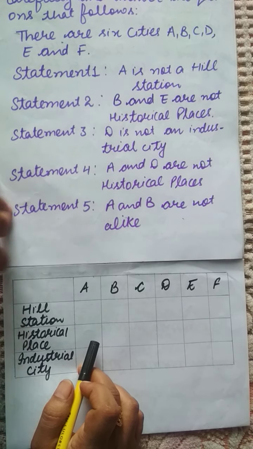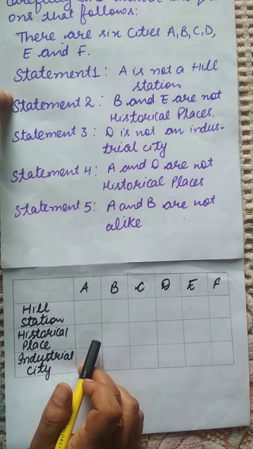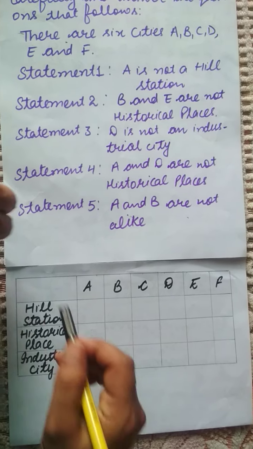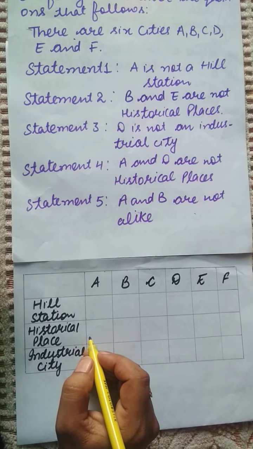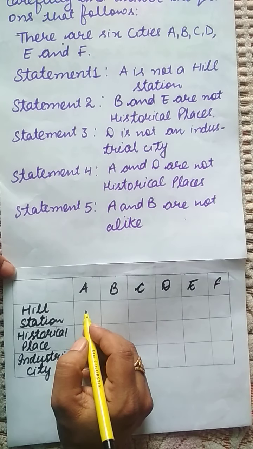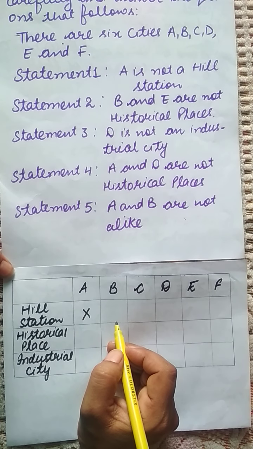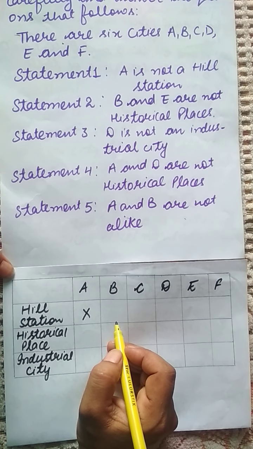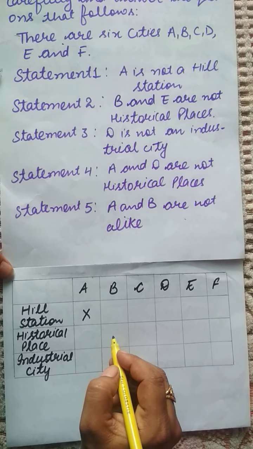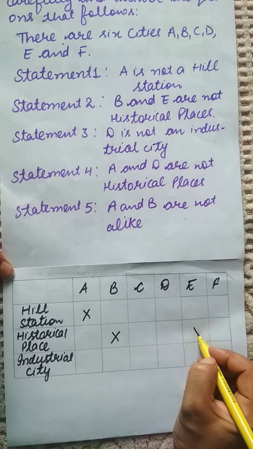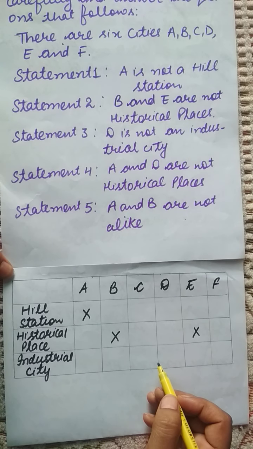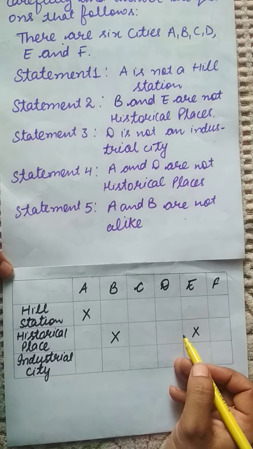For these cities some statements are given. From statement number 1, A is not a hill station. As A is not a hill station, I will put a cross here. From the second statement, B and E are not historical places, so I'll put a cross here.